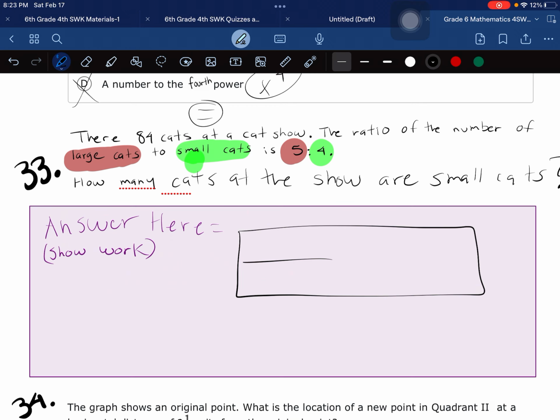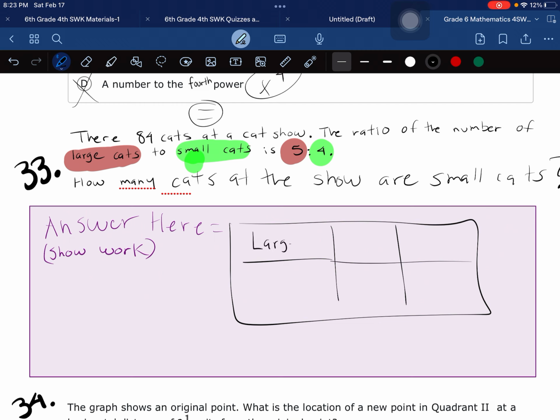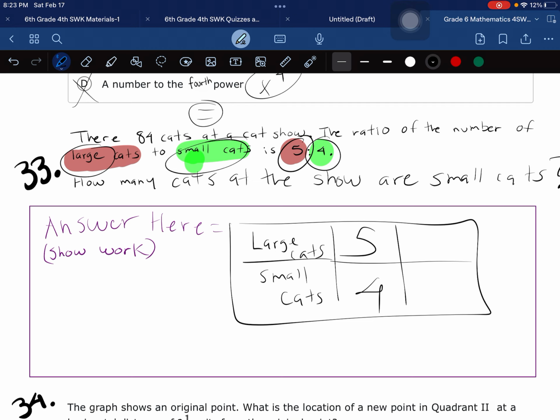So large cats and then small cats. And like I said, chicos, how they give it to you is important. So the 5 is first, large is first, 4 is second, small is second. Then whatever other number they give you, that's what you're going to work with.